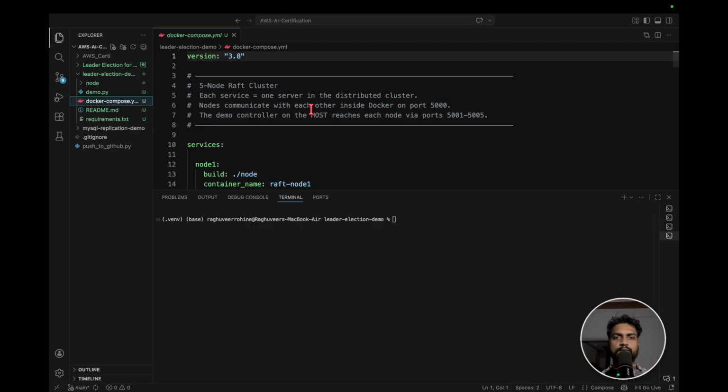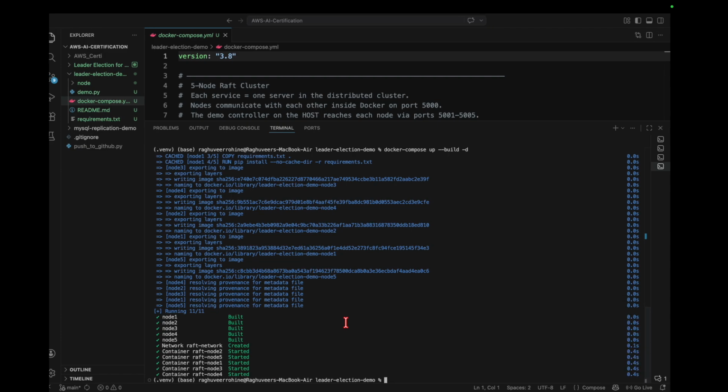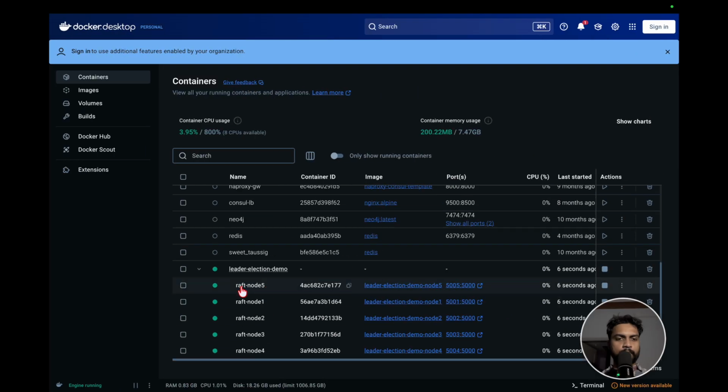Nodes communicate with each other inside the Docker on port 5000, and the demo controller on the host reaches each node via ports 5001 to 5005. So these are the 5 ports on which all the 5 containers will be running. And then we will begin with our demo. Let me first run this Docker compose file: docker compose up --build in detached mode. Okay, so it has started and it has created the nodes. Let's check here. We can see that the 5 nodes have been created.